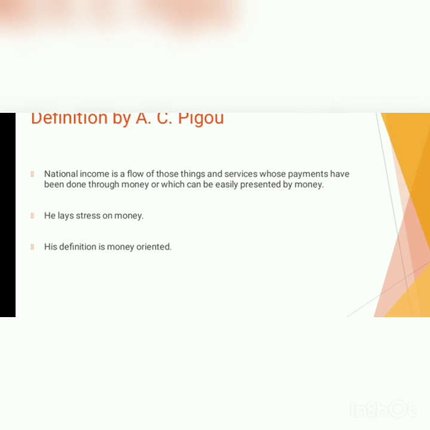So we can say Alfred Marshall's definition is production oriented, Fisher's definition is consumption oriented, and A.C. Pigou's definition is money oriented. Now, certain conclusions or inferences which are based on these various definitions are that the national income considers the monetary value of the final products and services after deducting their depreciation.